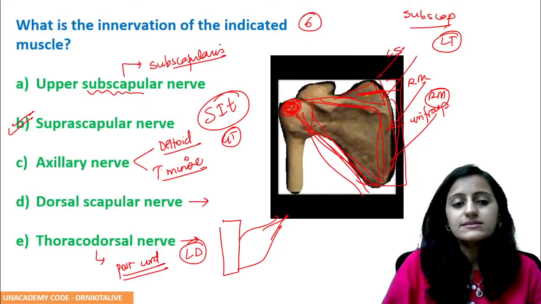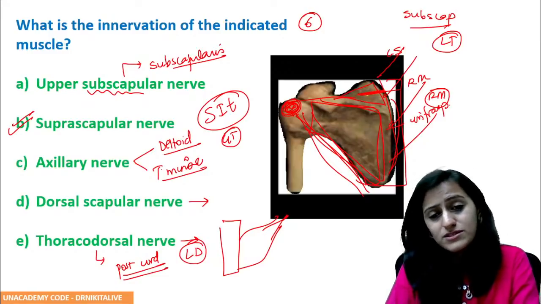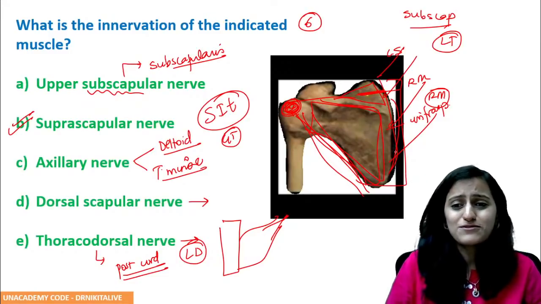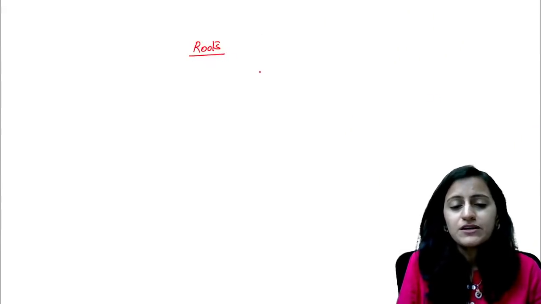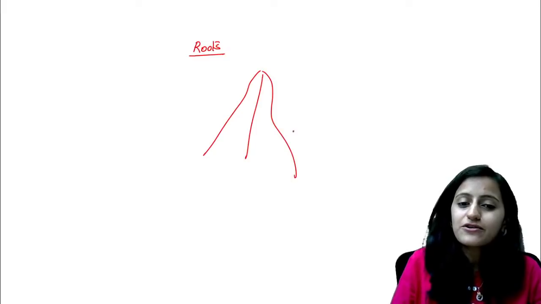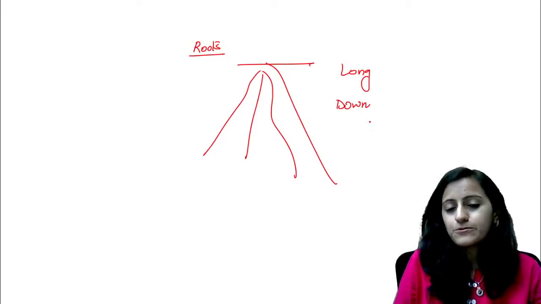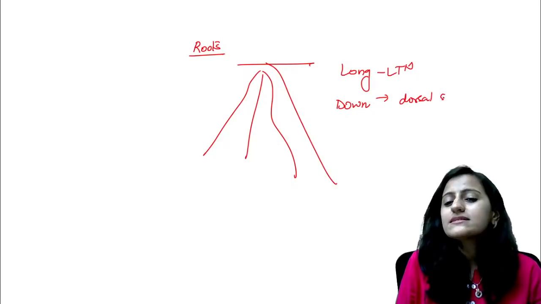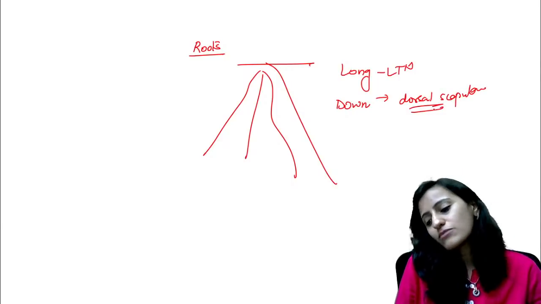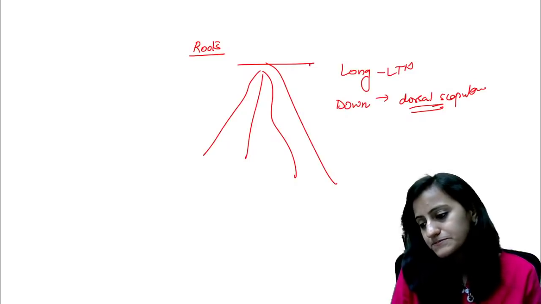All right. So this is your supraspinatus. No, it does not come from the roots, Anuja. Are you getting confused with the branches from the roots? We have the mnemonic, right? What branches come from the roots of brachial plexus? Roots are long and roots go down, right? So you have long and down. So that is your long thoracic nerve and the dorsal scapular nerve. That comes from the roots if you are saying that. Absolutely, dorsal scapular is from the roots.